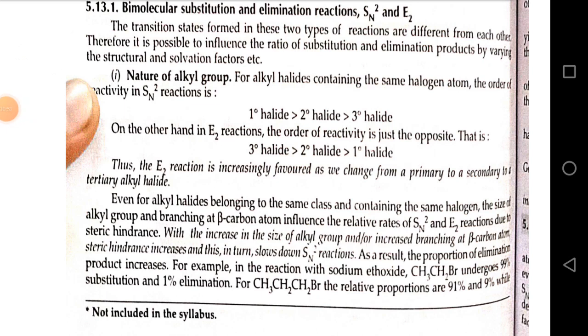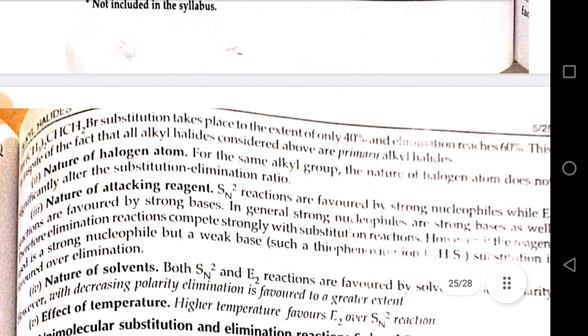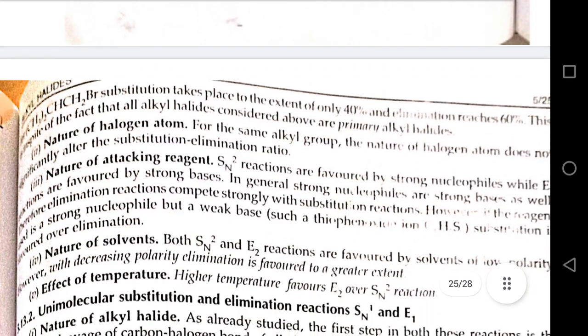For example, in reaction with sodium ethoxide, CH3CH2Br undergoes 99% substitution and 1% elimination. For CH3CH2CH2Br, the relative proportions are 91% and 9%, while for (CH3)2CHCH2Br substitution takes place to the extent of 40% and elimination is 60%. This is in spite of the fact that all the alkyl halides considered above are primary alkyl halides.